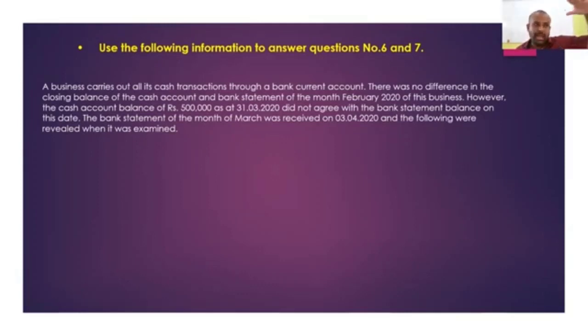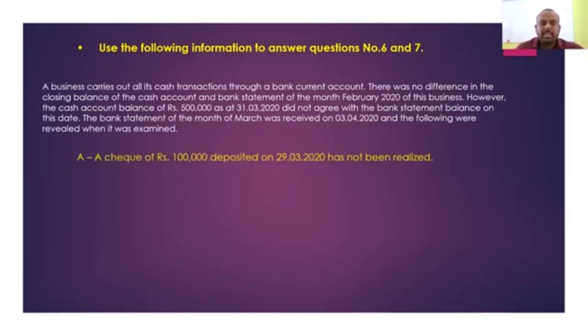The bank statement for March was received on 3rd April. Okay, the following were revealed when it was examined.